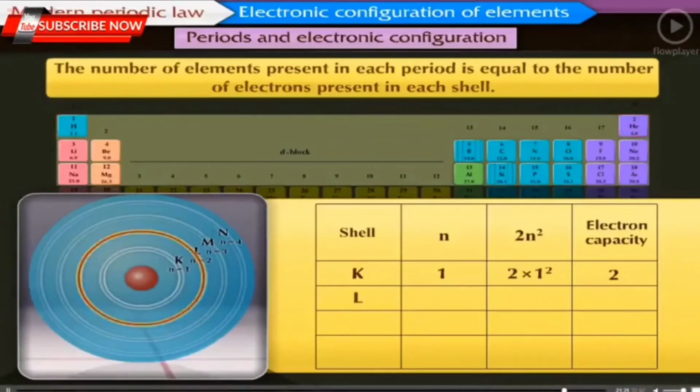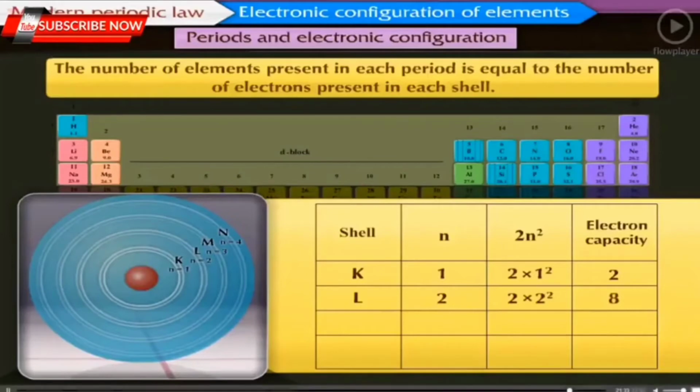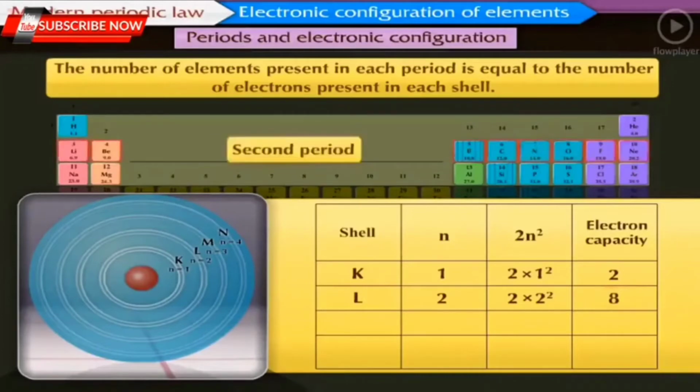L is the second shell, so the value of n is 2. The number of electrons is equal to 2 multiplied by 2 square, which is equal to 8. Thus, the electron capacity of L shell is 8. And so, the second period has 8 elements.